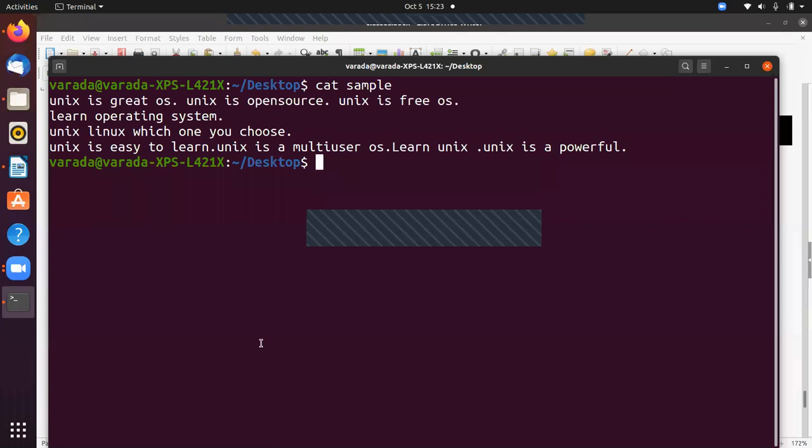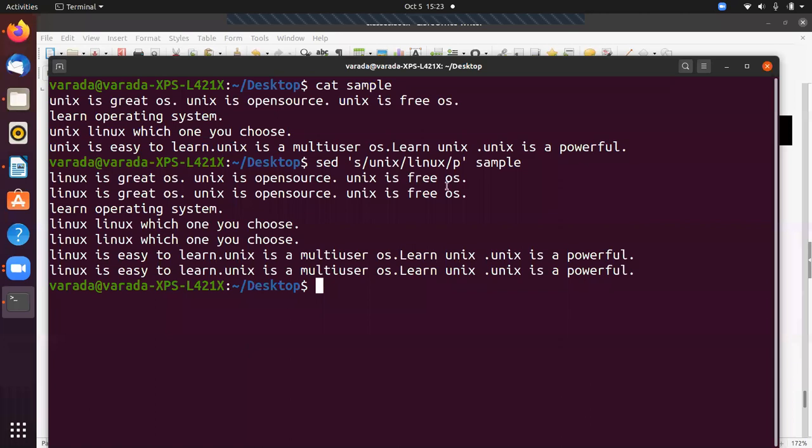So duplicating the replaced line with the /p flag. Now we can say sed s, that means substitute Unix with Linux, /p. The file name is sample.